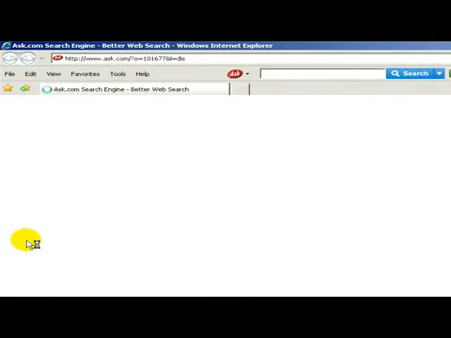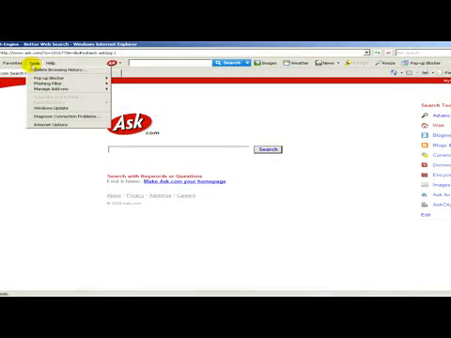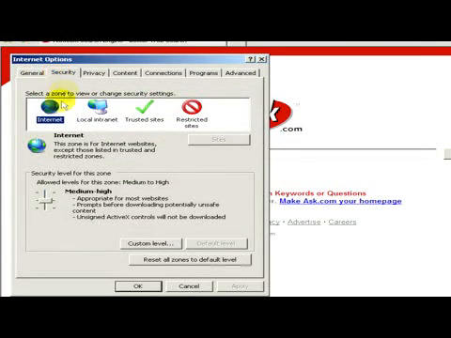At first, open a web browser and then in the menu, select Tools and then Internet Options. Okay, and now we select the Security tab. And there in the security level for this zone, we have to click on Custom Level.